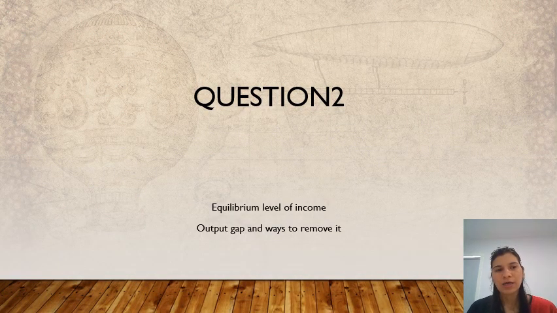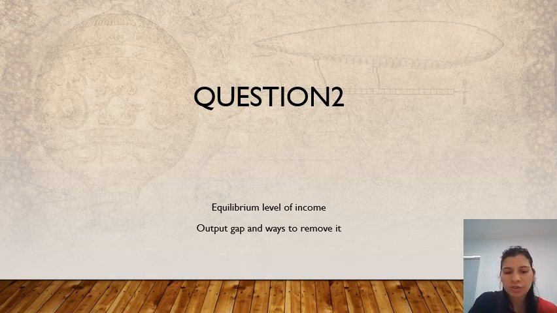Hi, my name is Monica and I am presenting question number 2, in which we have to calculate the equilibrium level of income, the output gap, and ways to remove the output gap. So what is the equilibrium level of income? The equilibrium is the situation where all the produced output will be sold, which means demand will be satisfied and no stock left. In equilibrium, total demand is always equal to the total production or supply. All the stock which is either produced or purchased will be sold out at the equilibrium level.